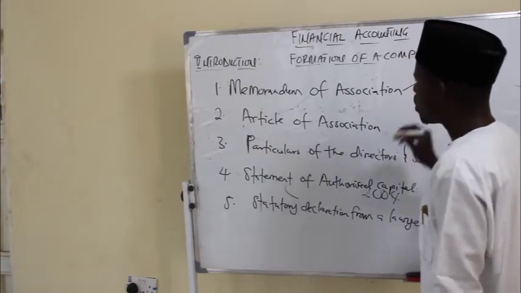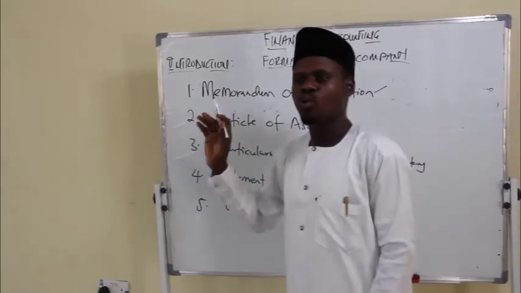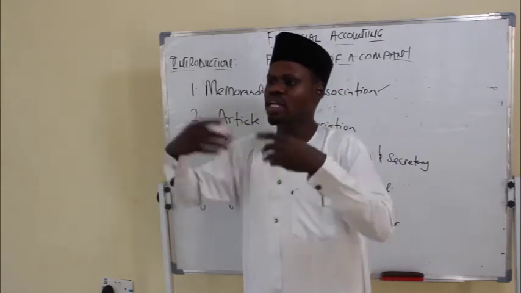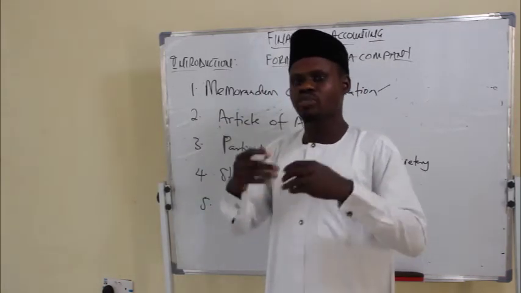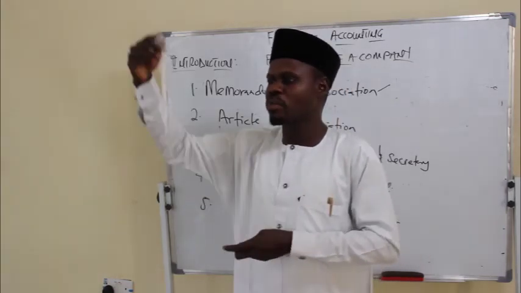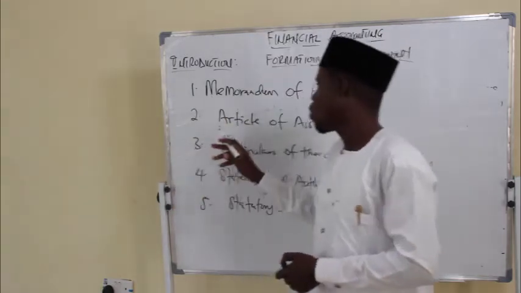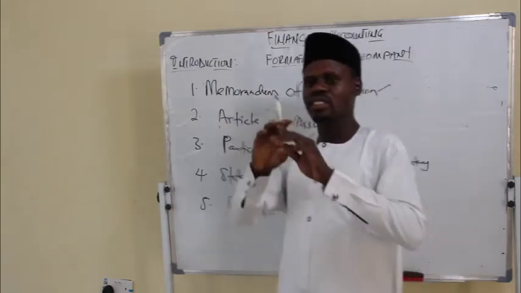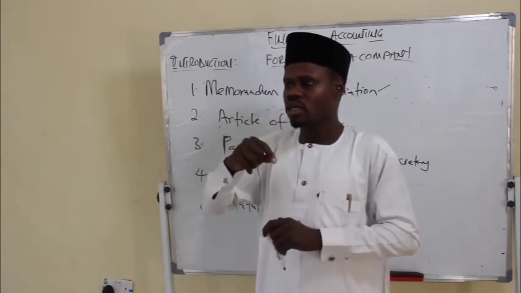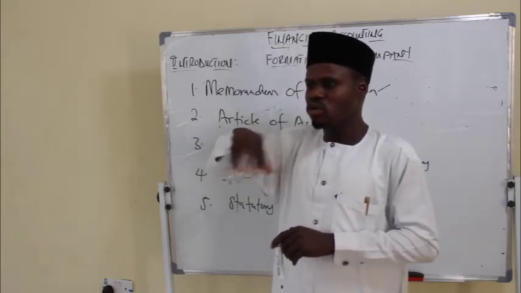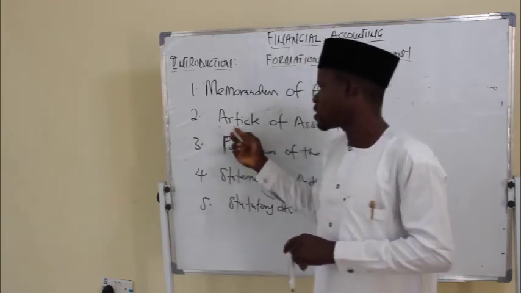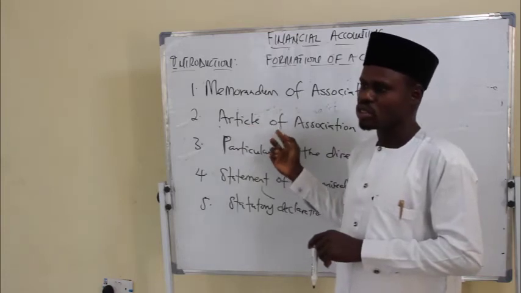Memorandum of Association is just a document which governs how the company will relate with the members of the public. So it's more like a constitution, how the company will have relationship with the members of the public. While the Article of Association is a document that governs the internal affairs of the company. The document that will govern how the company will operate internally is referred to as Article of Association.